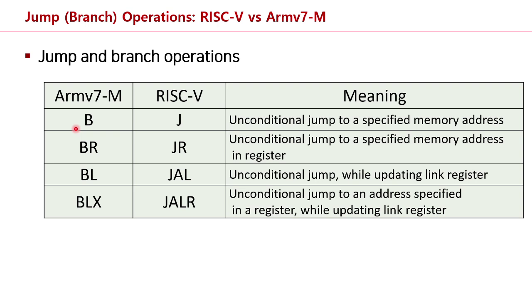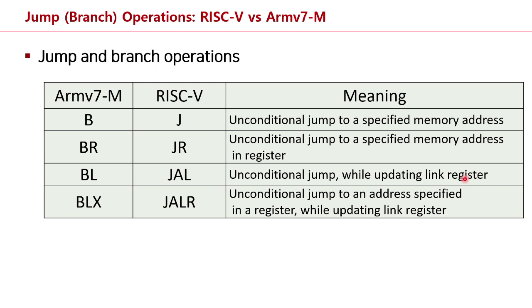So let's take a look at another important instruction, that is the JAL assembly instruction and the JALR assembly instruction. The JAL instruction supports the unconditional jump operation, just like the J and JR assembly instructions. But the important thing to remember is that while jumping to the address, the return address is updated to the link register.